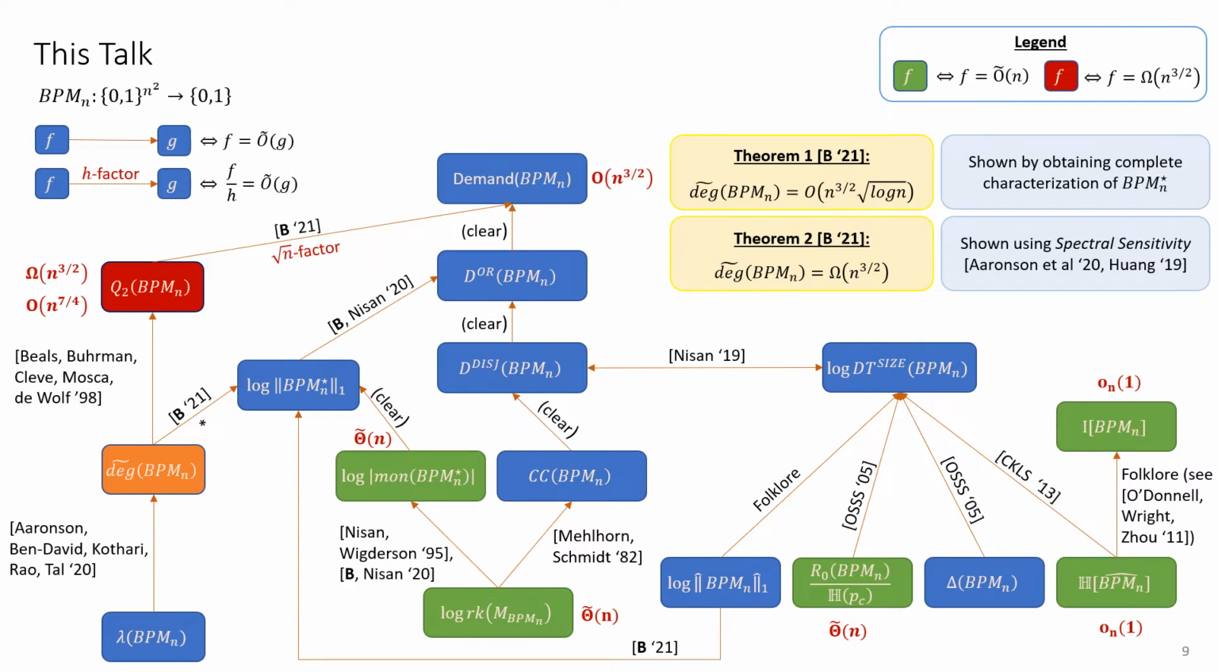The lower bound is shown using the method of spectral sensitivity, which is a new complexity measure introduced by Aaronson, Ben-David, Kothari, Rao, and Tal in a 2020 paper, which was inspired by Huang's breakthrough proof of the sensitivity conjecture. In fact, we show that this new measure is exactly n to the 3/2 for the matching function, and this gives us our lower bound. This allows us to more fully complete the picture, though the question of the deterministic query complexity of matching still remains open.